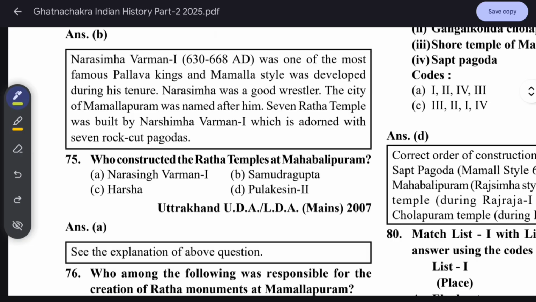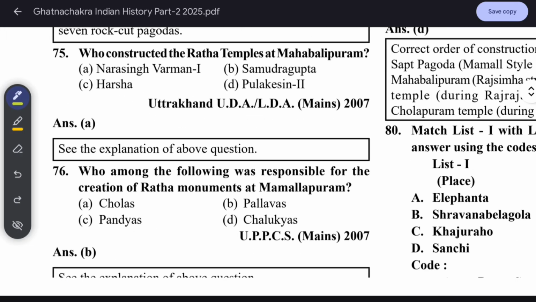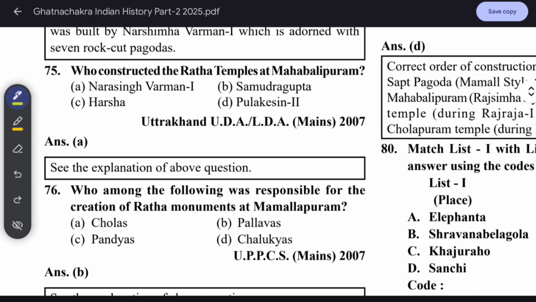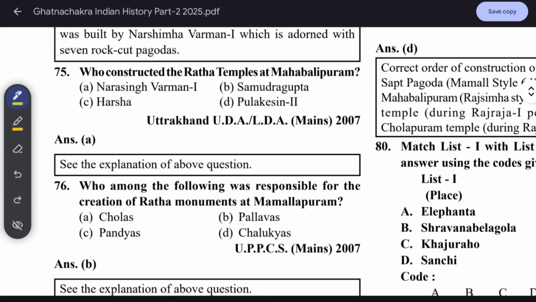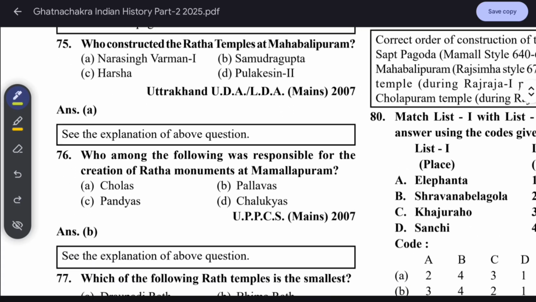Who constructed the Rath temples at Mahabalipuram? Narasimhavarman I. The Mahabalipuram temple was built by Narasimhavarman I. Who among the following was responsible for the creation of Rath monuments at Mamallapuram? The Pallavas.